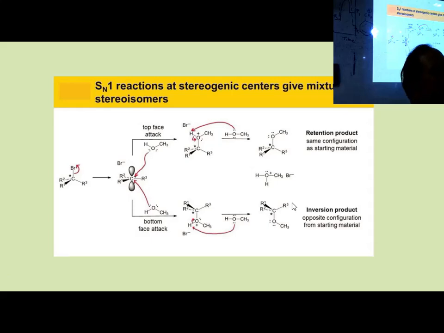Another thing, what are D and L? As I already told you, I have to clarify what that is. D means dextrorotatory product, right hand rotation of light. Levo means giving left hand rotation. And this is rotation of what? Plane polarized light. Not rotation of the molecule, rotation of the plane polarized light. If you pass it through an optically active compound, there will be rotation of plane polarized light in a certain direction, either clockwise or anti-clockwise. If it is clockwise, we call it dextro, and anti-clockwise is called levo.